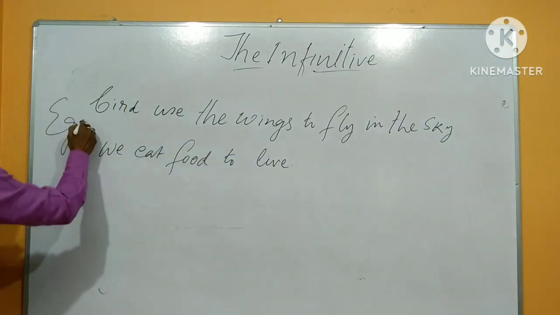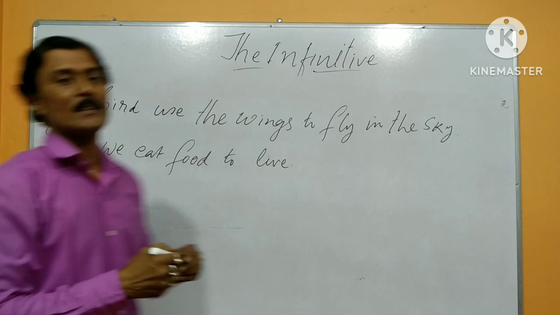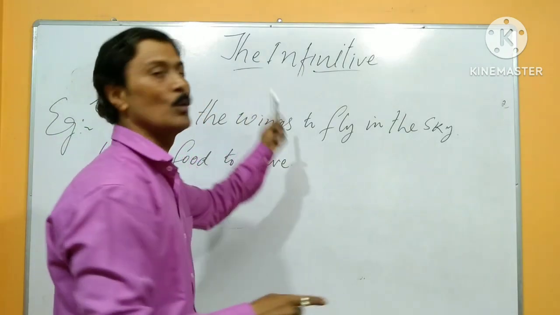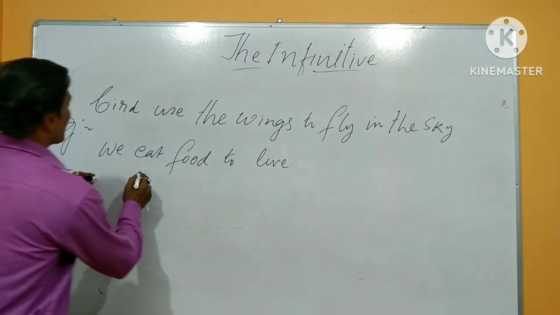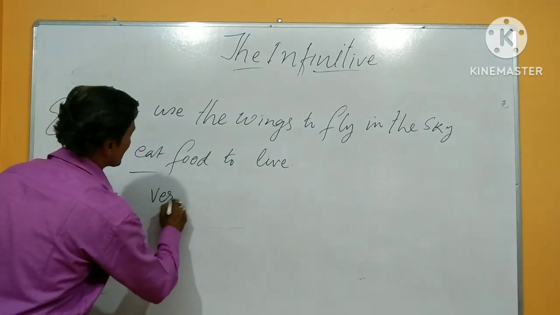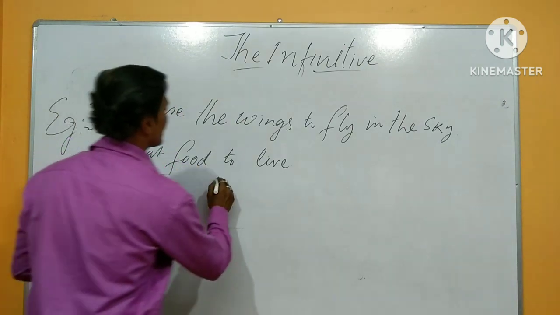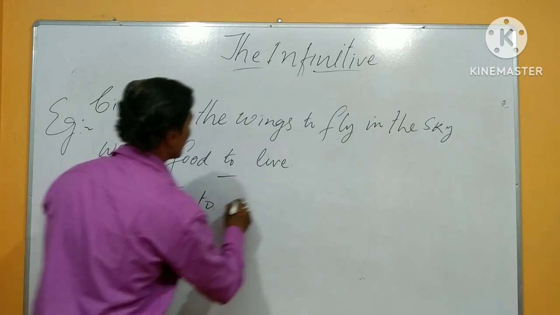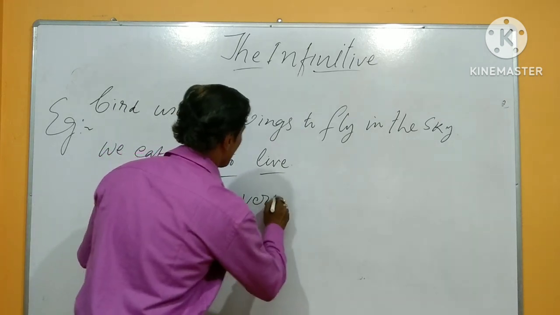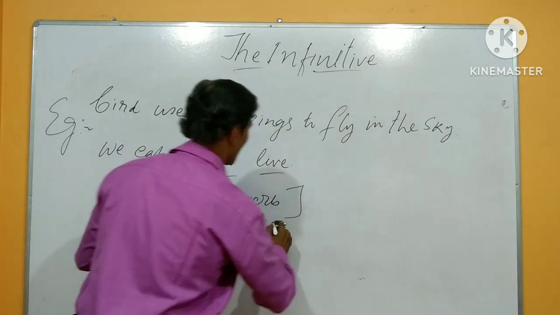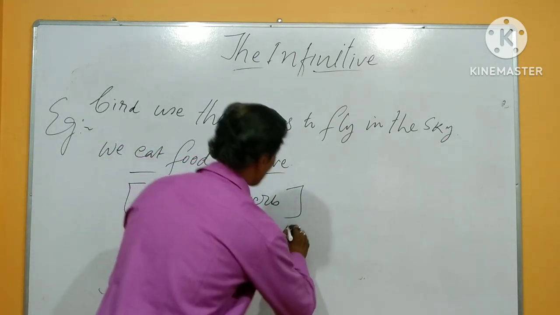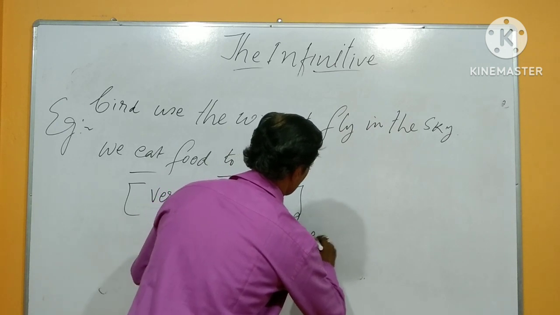These easy examples reveal the rules of the infinitive. So first, here is a verb, and then to. The verb is in the present form.